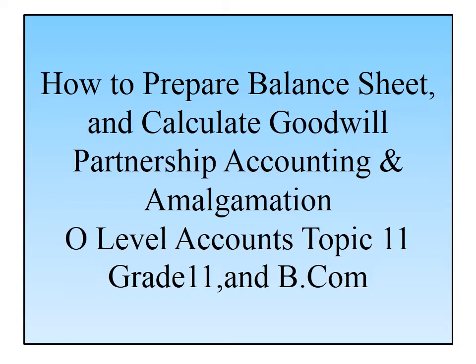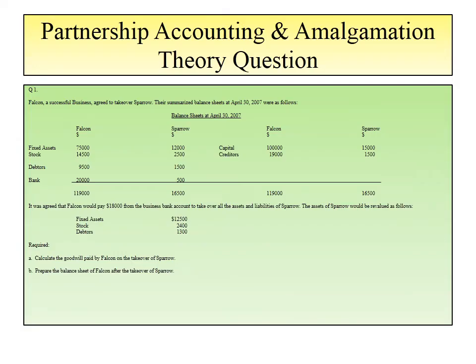We go to the question itself. This is the question. Falcon, a successful business, agreed to take over Sparrow. There are two businesses, Falcon and Sparrow. And Falcon decided to take over Sparrow, and their summarized balance sheets as at April 30, 2007 were as follows. The balance sheet of both the companies is given below. Fixed assets, stocks, debtors and bank accounts are given below, and you can see them.